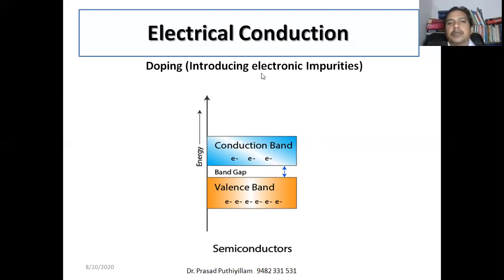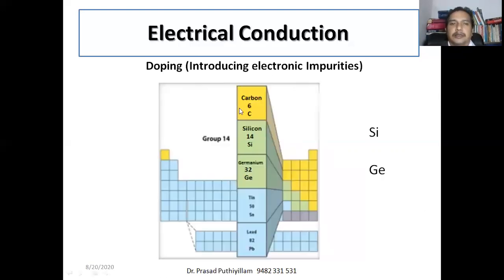Doping is the introduction of electronic impurities. Electronic impurity means adding another compound which will give either free electrons or which produces positive charge, and we call it electronic impurities, so that it can be used for electrical conduction. Usually the semiconductors are group 14 elements, silicon or germanium. Carbon is also used, but silicon and germanium are mainly used for semiconducting device applications.